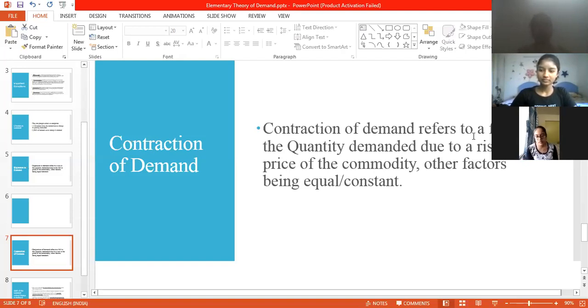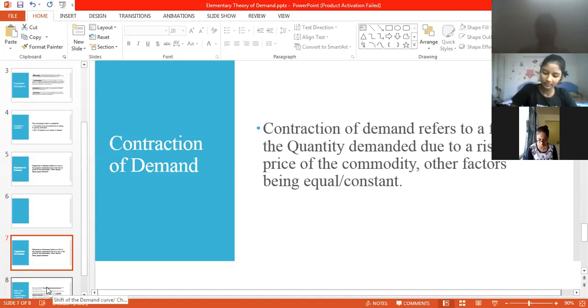Ma'am, inverse. Inverse relation. Again, the price is increasing, quantity is decreasing, and in terms of expansion, what is happening? The price is decreasing and the quantity is increasing. Okay. I hope this is getting clear because these are the theoretical concepts which you have to apply in the demand curves. Okay, this is clear?